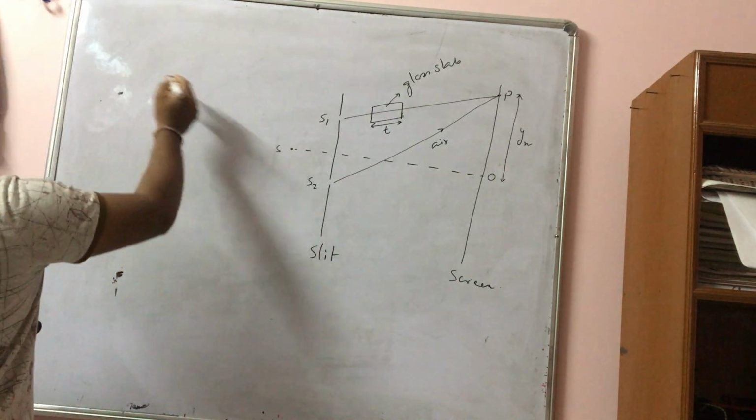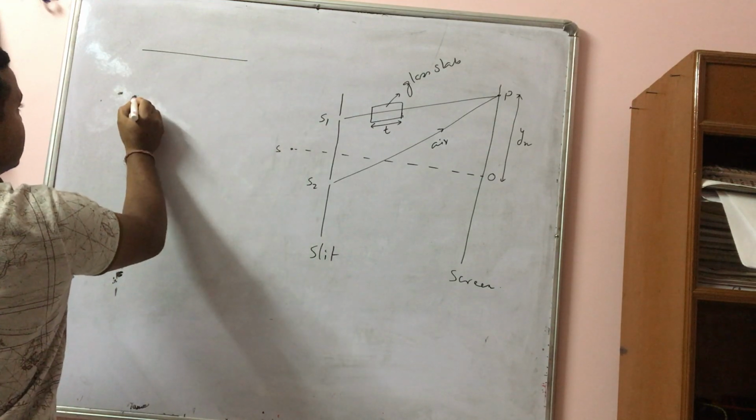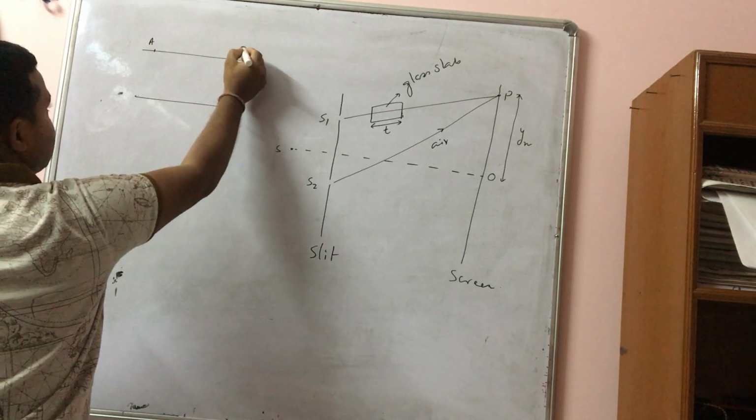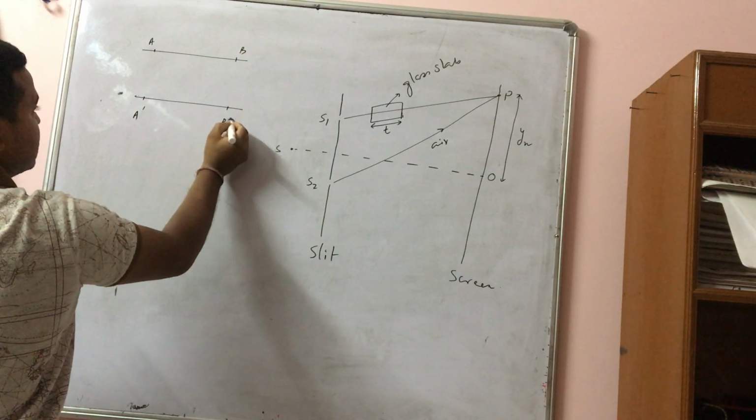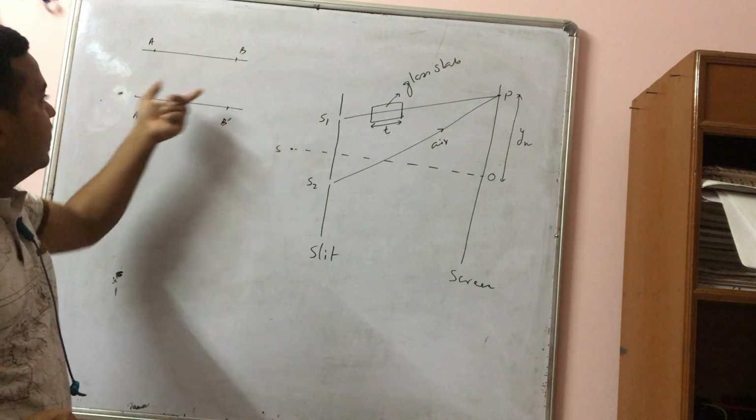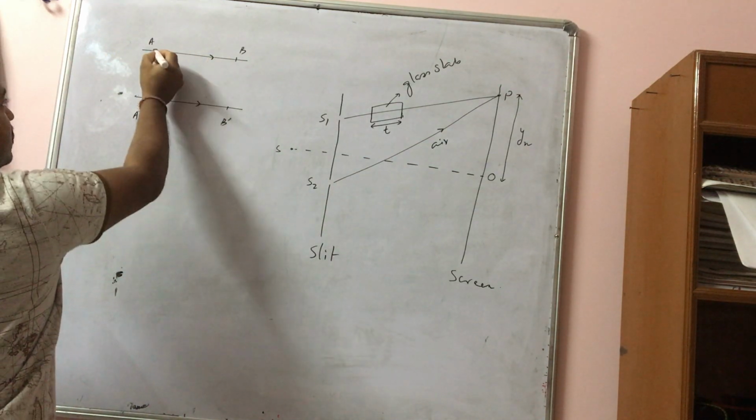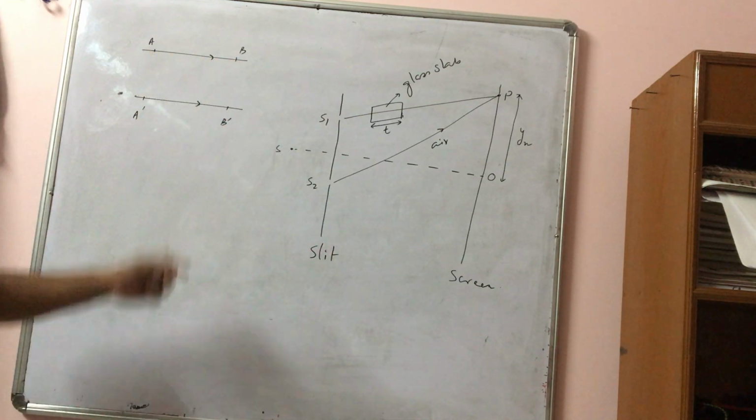Now suppose you consider two beams. This is point A, this is point B. This is A dash, B dash. Now when both travel through air, there will be no path difference between these two points. You see AB and A dash B dash, there is no path difference, exactly the same.